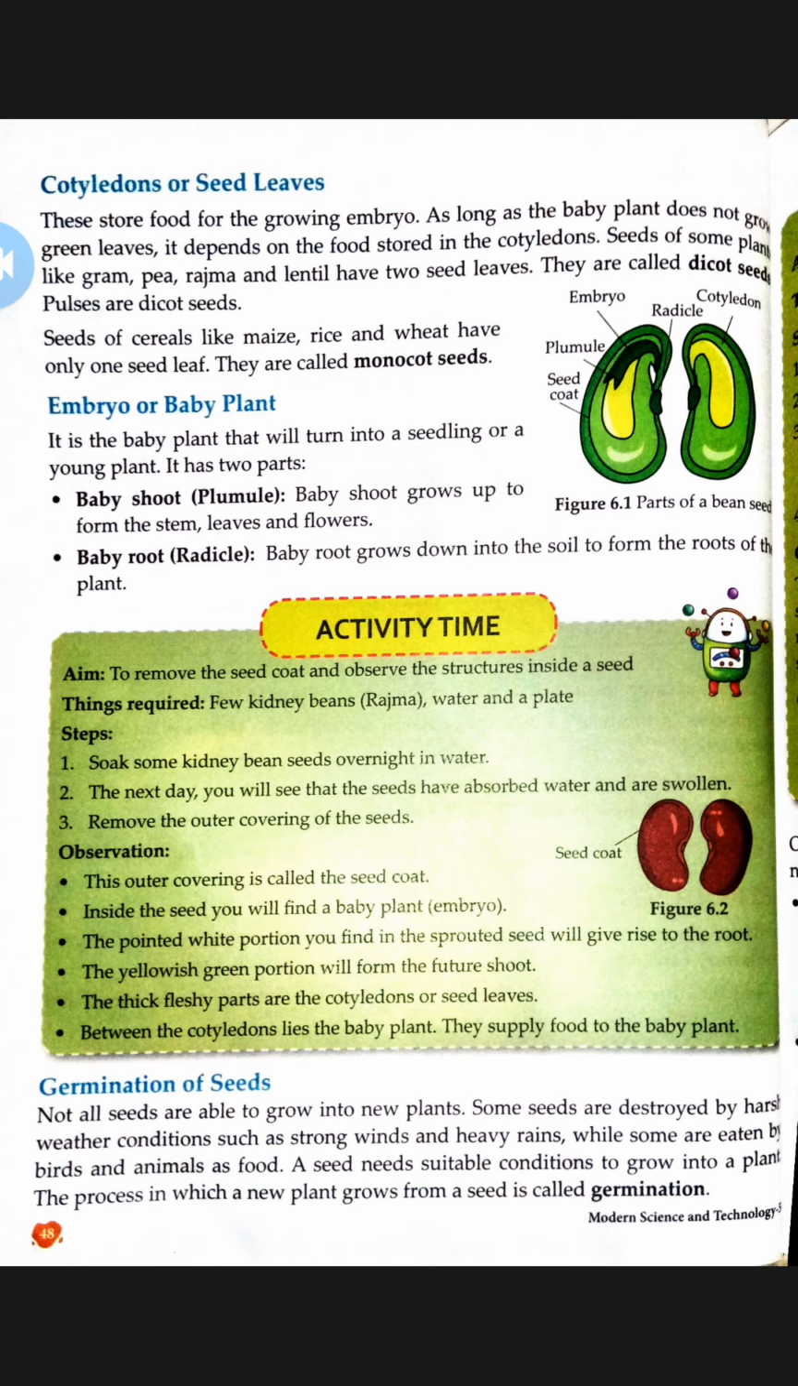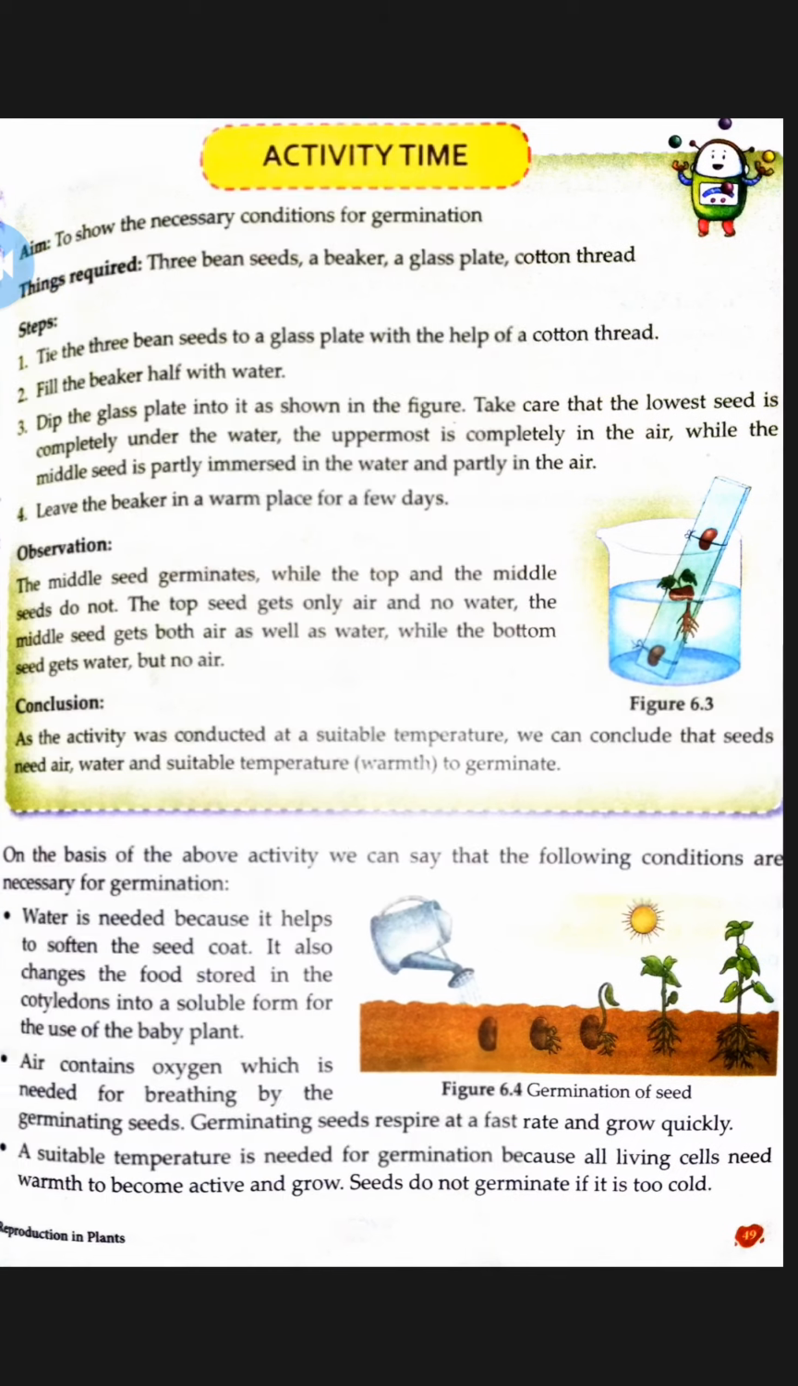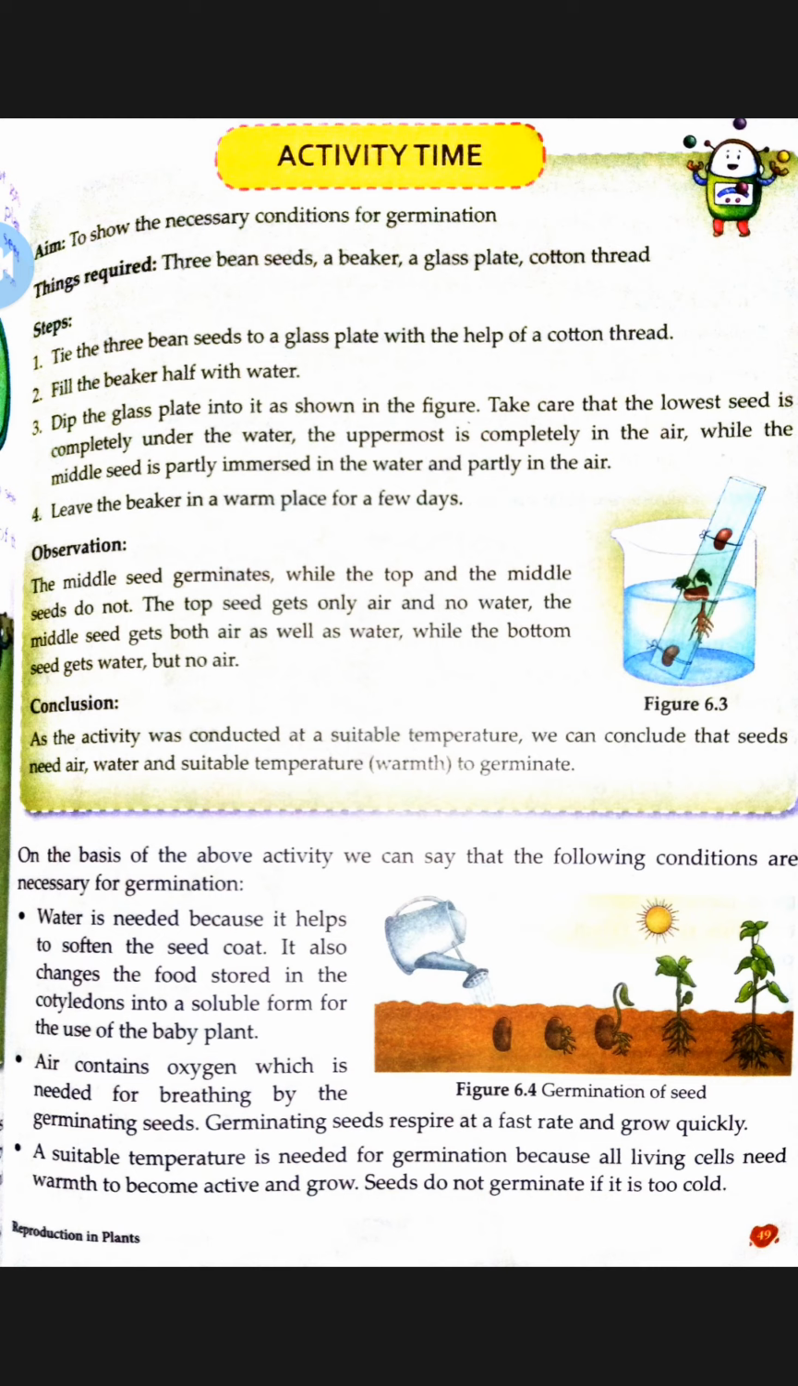A seed needs suitable conditions to grow into a plant. The process in which a new plant grows from a seed is called germination. So that means the development of a seed into a new plant is called germination. Now one activity is given here to show the necessary conditions for germination, means what are the necessary conditions for germination of a plant from a seed.